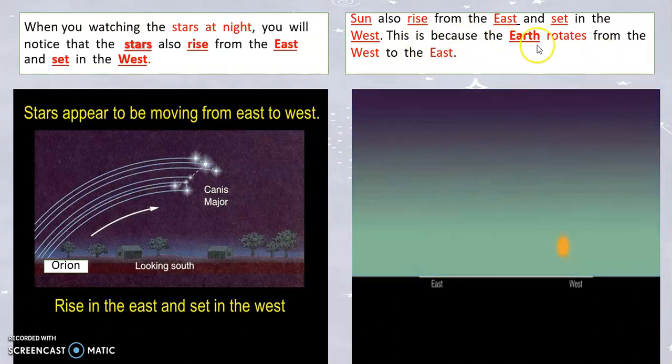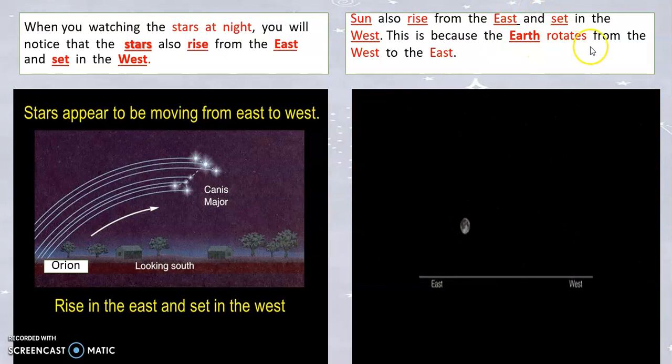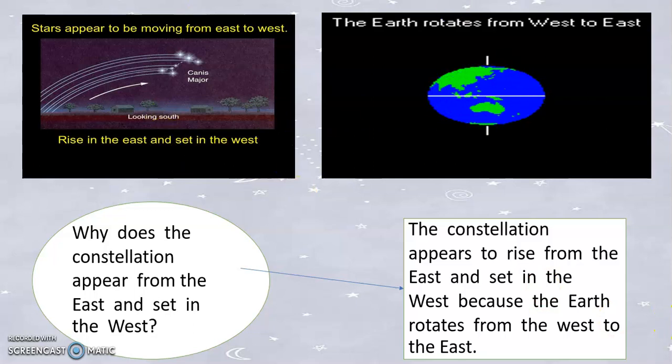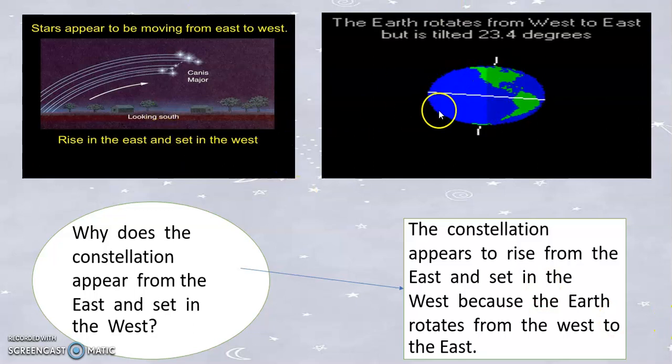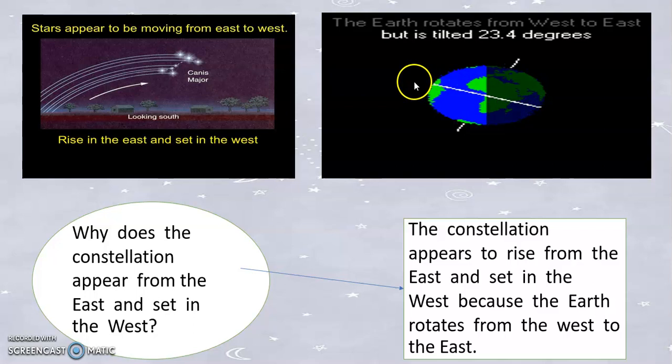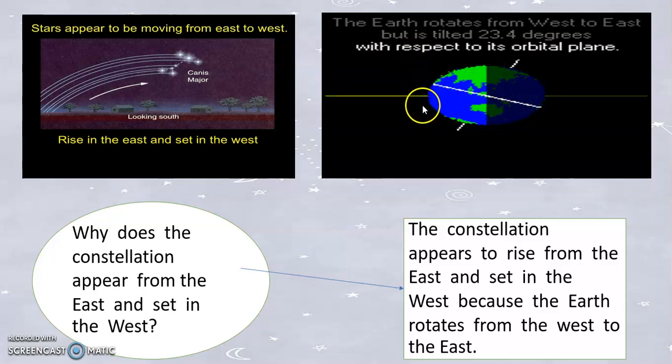This is because the Earth rotates from the west to the east.